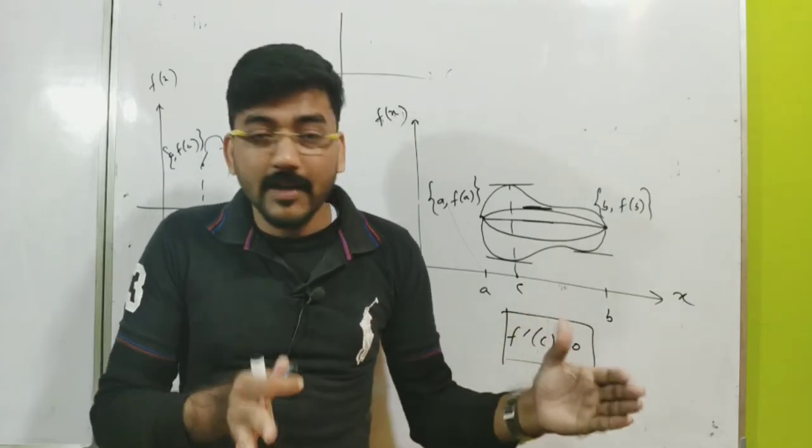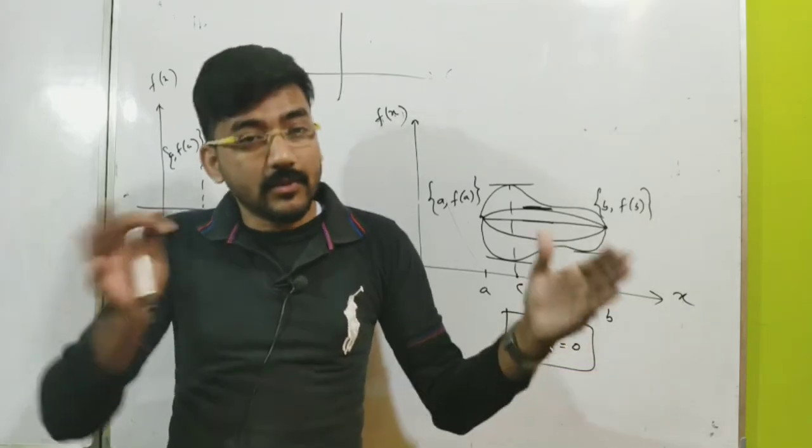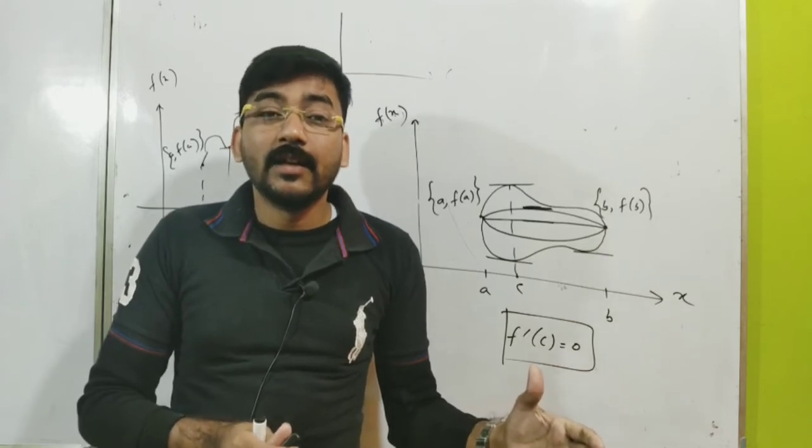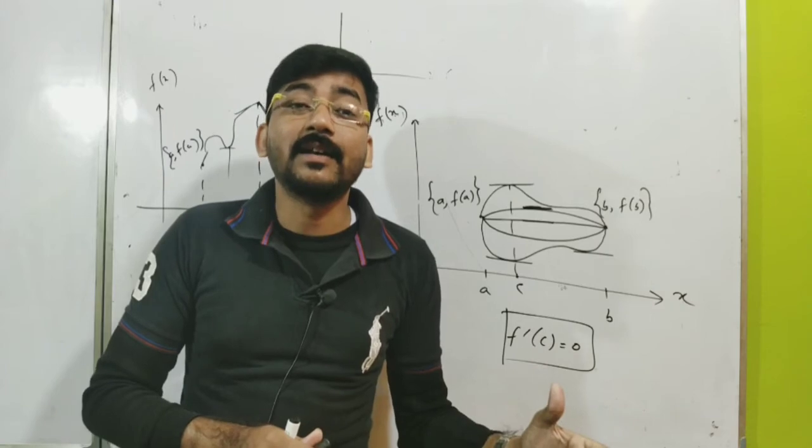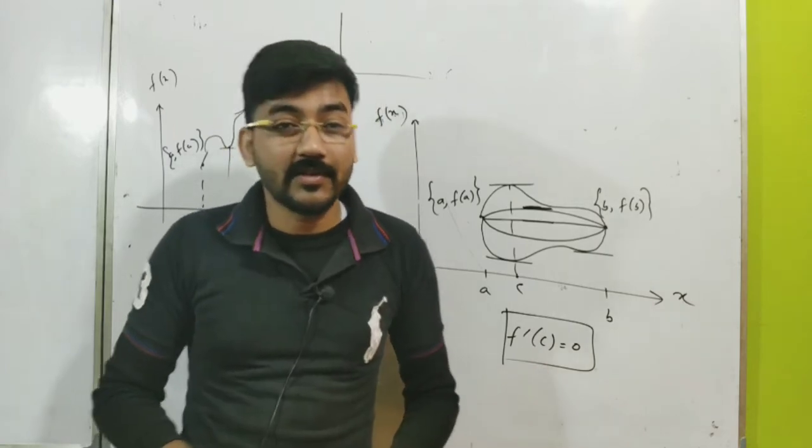If the function is differentiable within this interval and continuous within this interval, then you cannot draw a function in such a way that there is no tangent which is parallel to the x-axis.